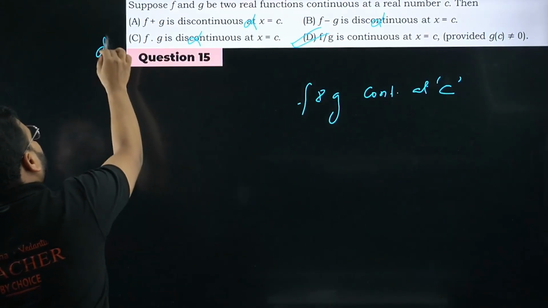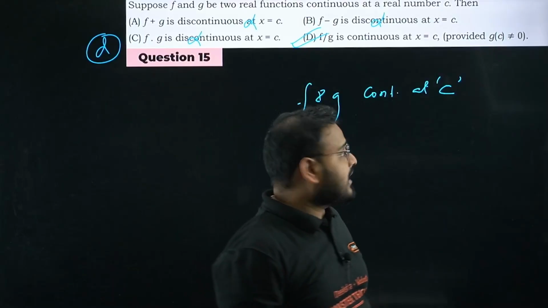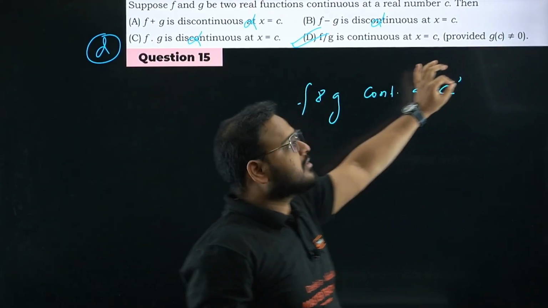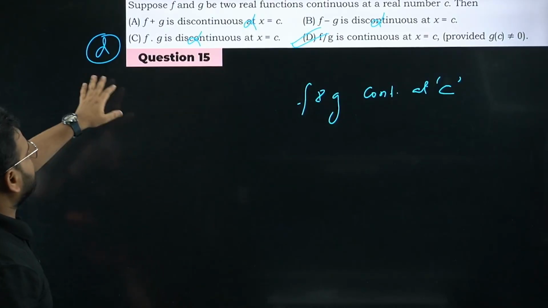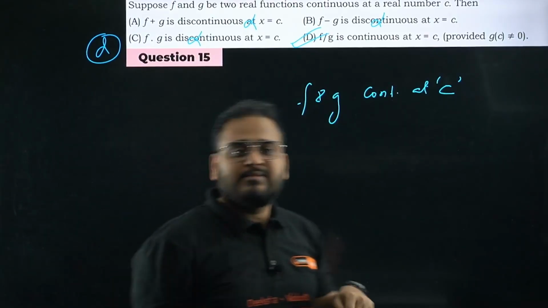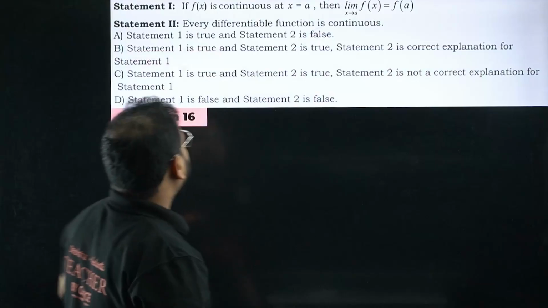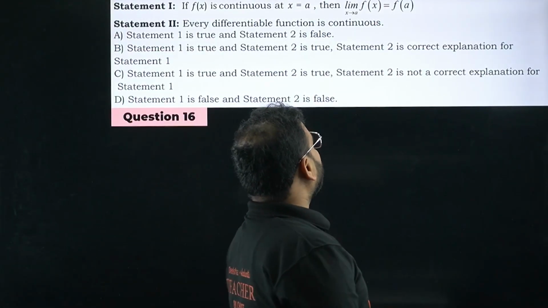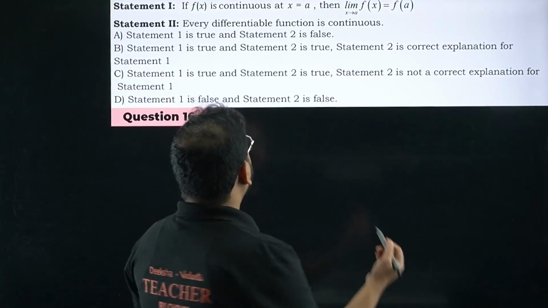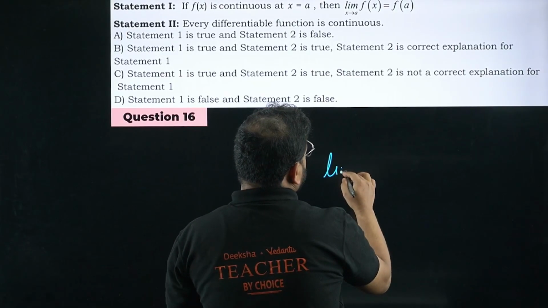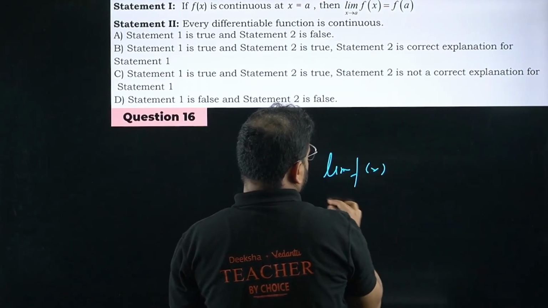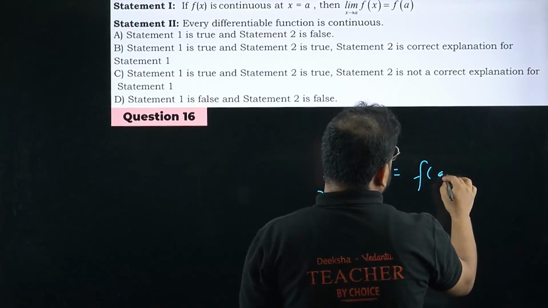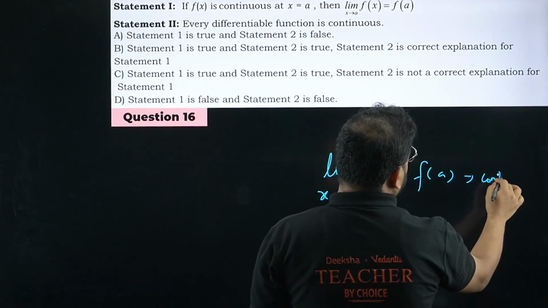F by g is continuous provided that g is not equal to 0 at c. g(c) is not equal to 0. That's the condition. So option D is correct. Question number 15, option D is correct. Let's move on to question number 16. Statement number 1: if f(x) is continuous at x equals a, limit. Correct, no? That's how we define continuity, sir. The limit of the function f(x) when x tends to a should be equal to f(a), right? Then we say, sir, the function is continuous.